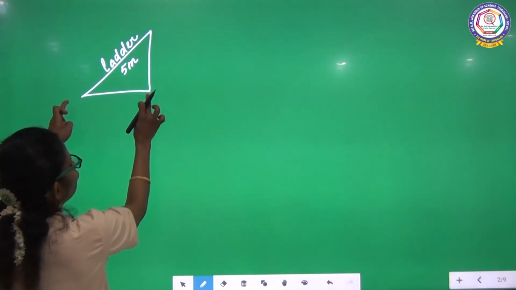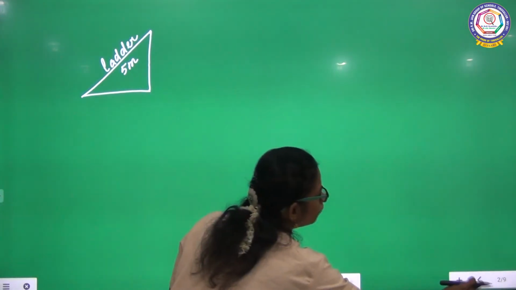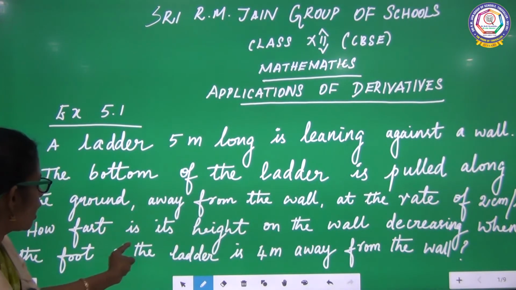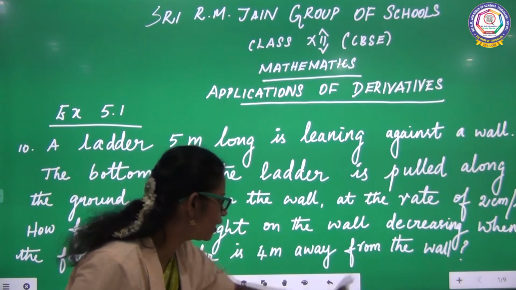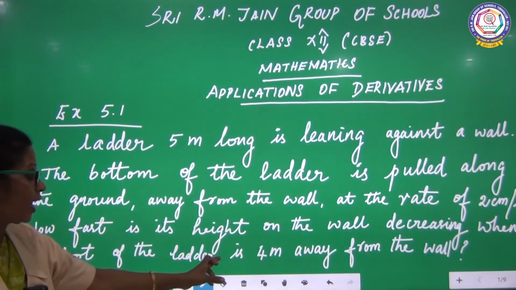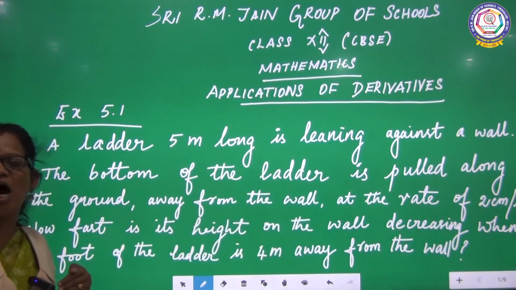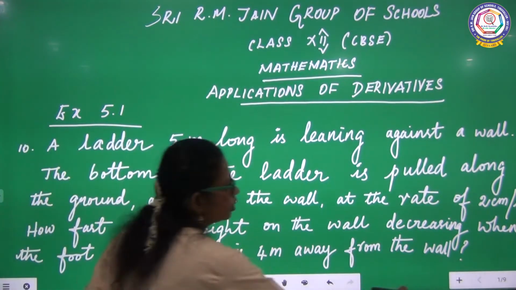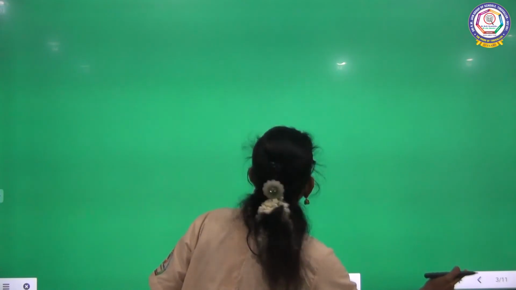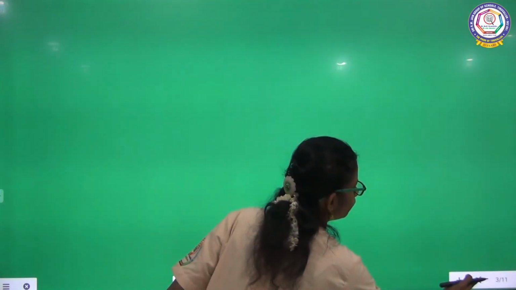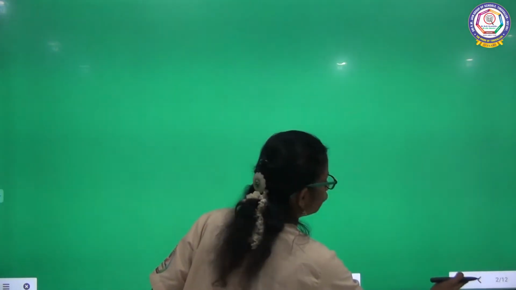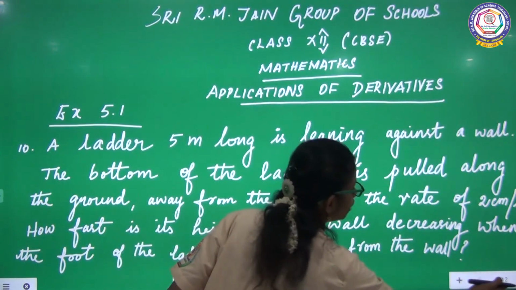How fast is the height on the wall decreasing when the foot of the ladder is 4 meter away from the wall? Four meter away from the wall, right?